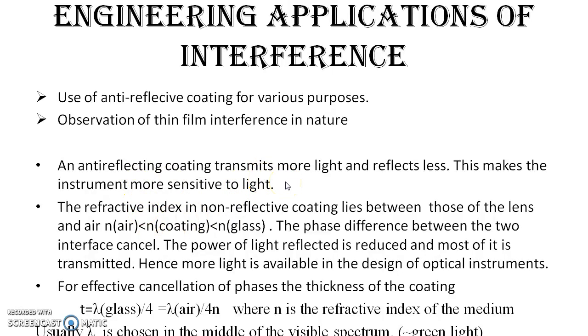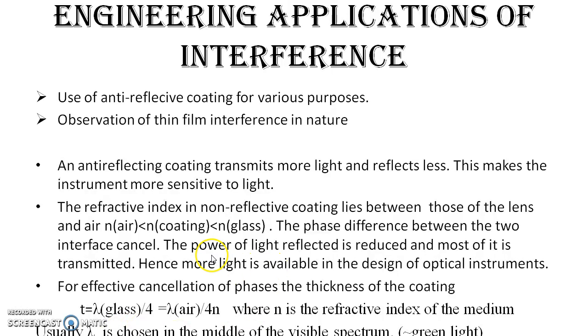The power of reflection is made as minimum as possible, so that the entire ray gets transmitted. And this happens actually between three phases. Light goes from air to the coating to glass, having the refractive index following this pattern, and this helps in the cancellation of phases. As all of you know, when light changes medium, there is a phase change.